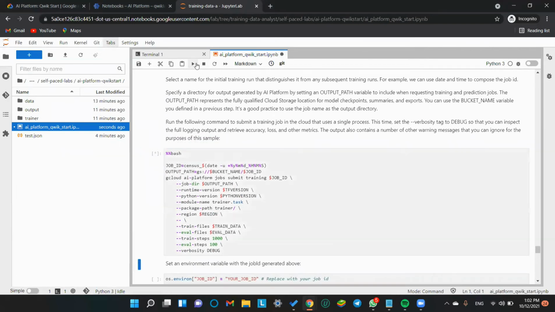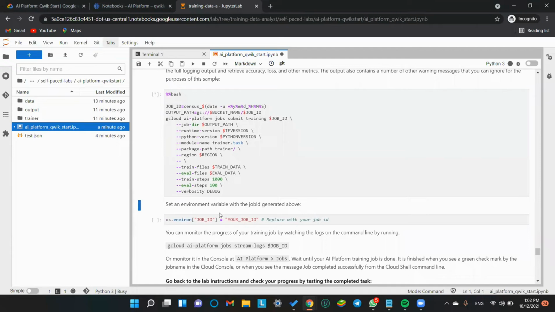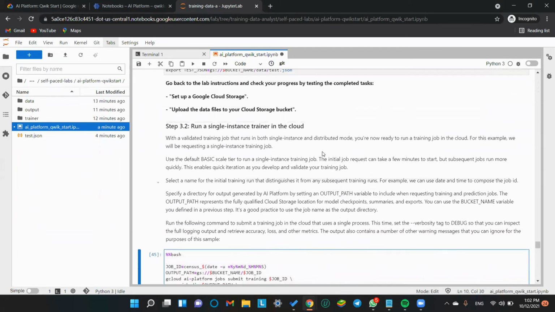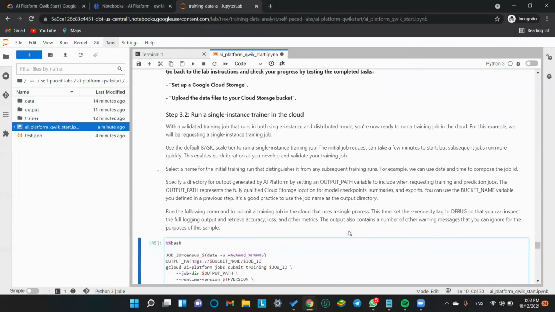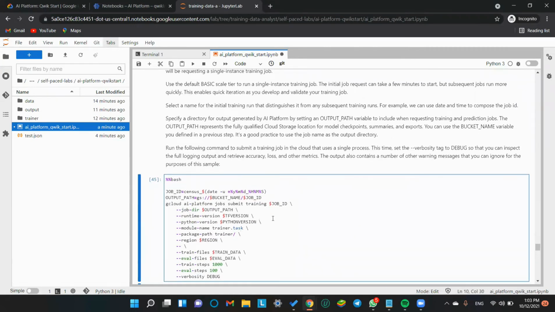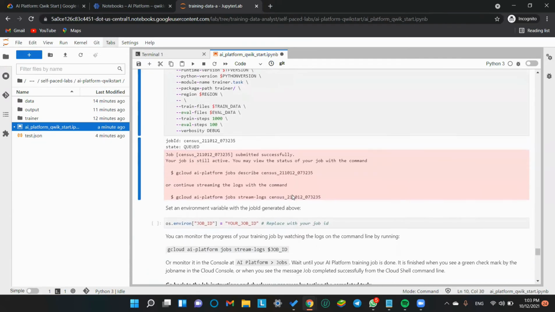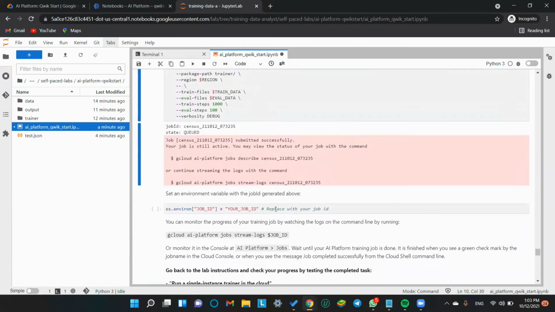What is this now? We will again go with this. We are now setting an environment variable with the job ID generated above. Replace with your job ID. I guess this didn't run properly. Set up your project name, job ID. This is 45. Now this is a job ID. We got a job ID. Control C. Submitted successfully. Replace with your job ID.